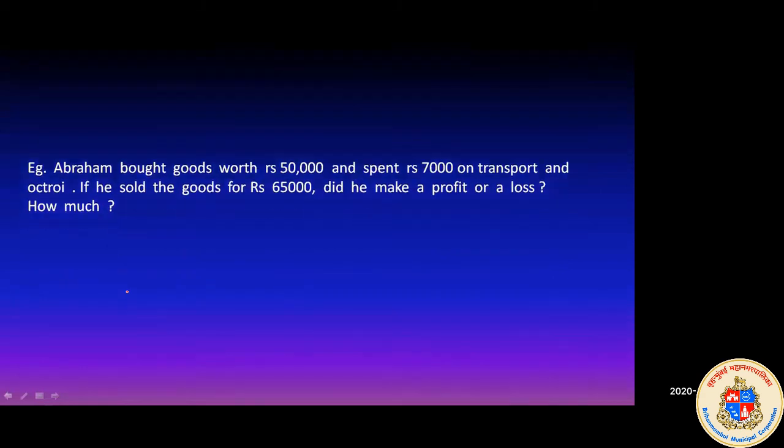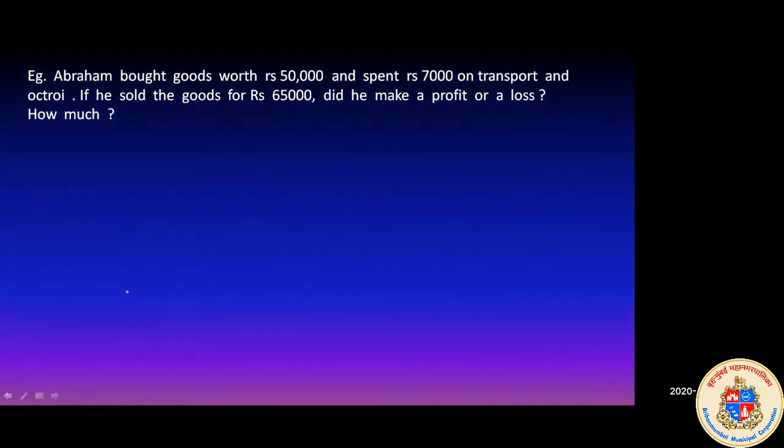We will solve one sum over here. Abraham bought goods worth rupees 50,000 and spent rupees 7,000 on transportation and octroi. Octroi means everything that is included. If he sold the goods for rupees 65,000, did he make a profit or a loss, and by how much? A question.